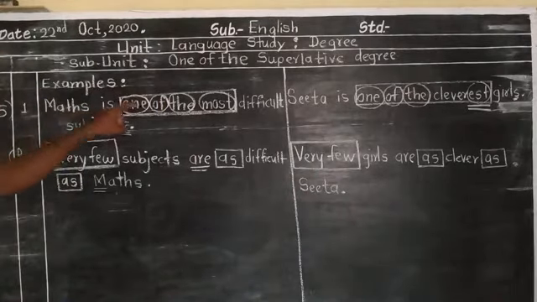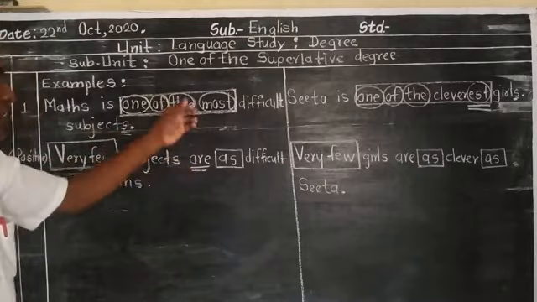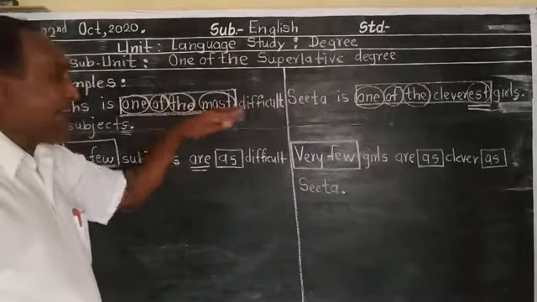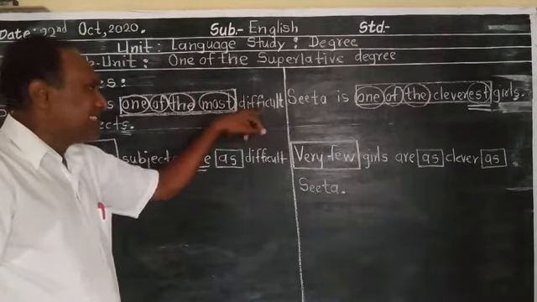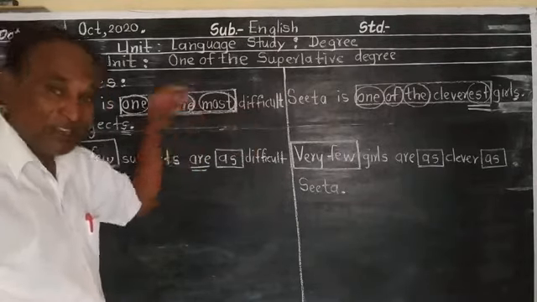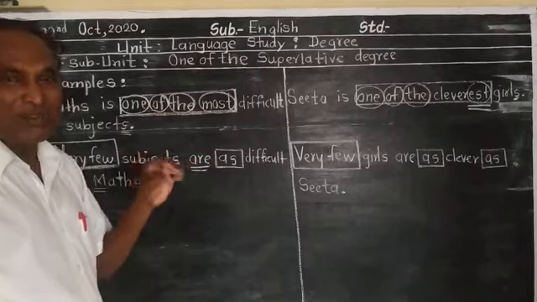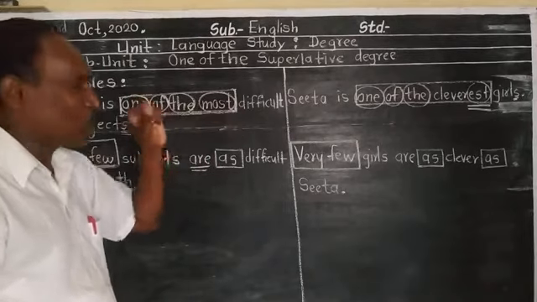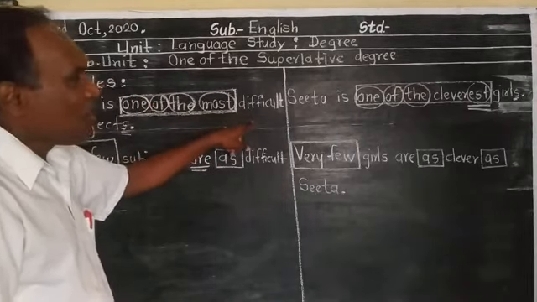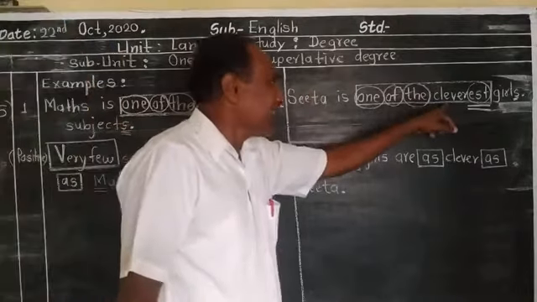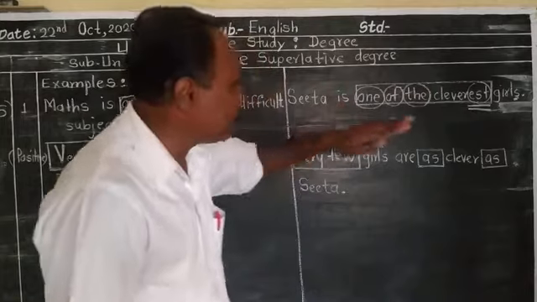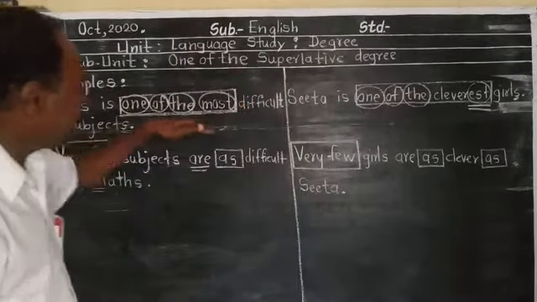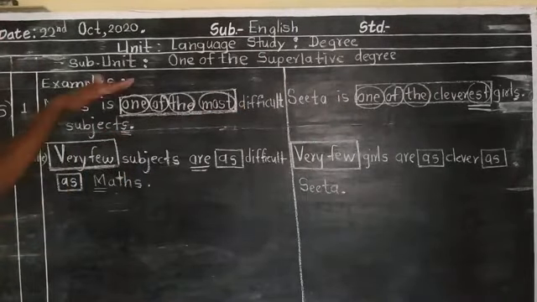Math is one of the most. Here, before an adjective, we use most because this adjective, difficult, is not added by est. On the other hand, clever is added by est. That's why we didn't use most here. And these are the two types of sentences.